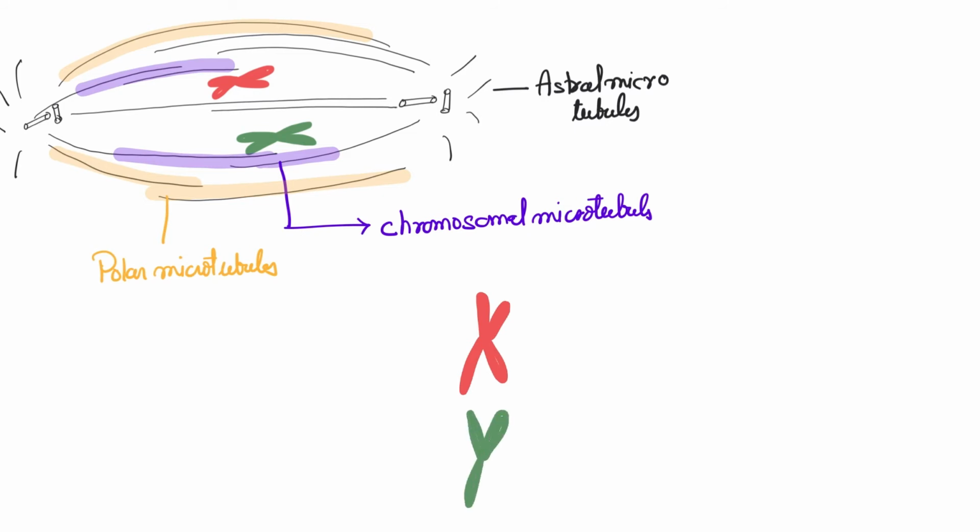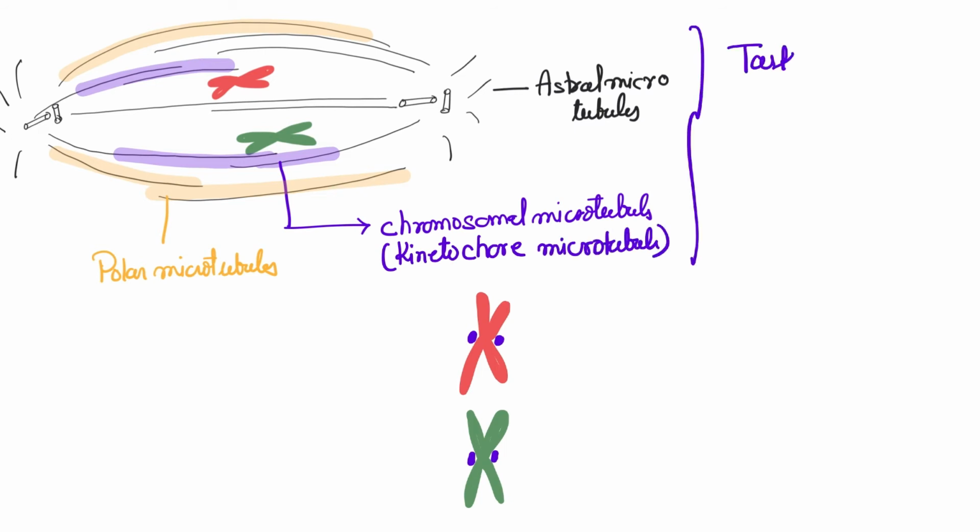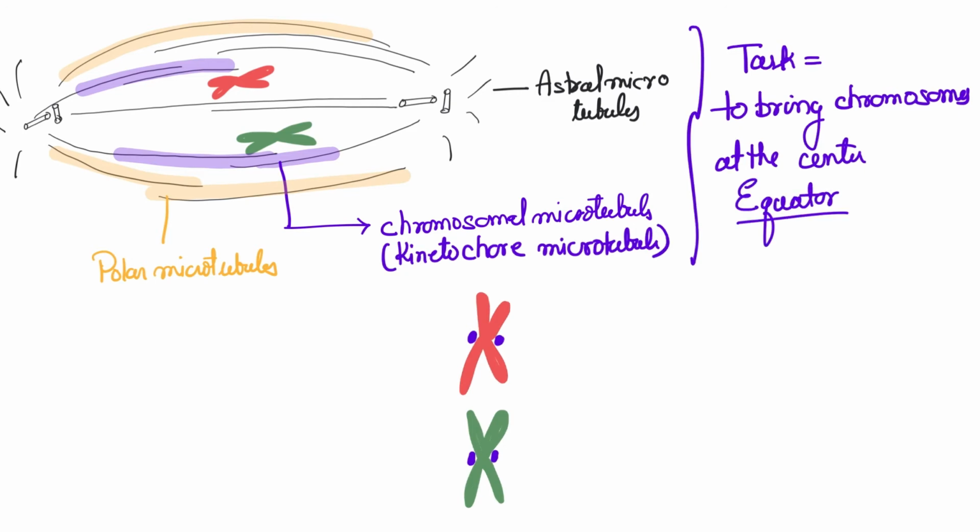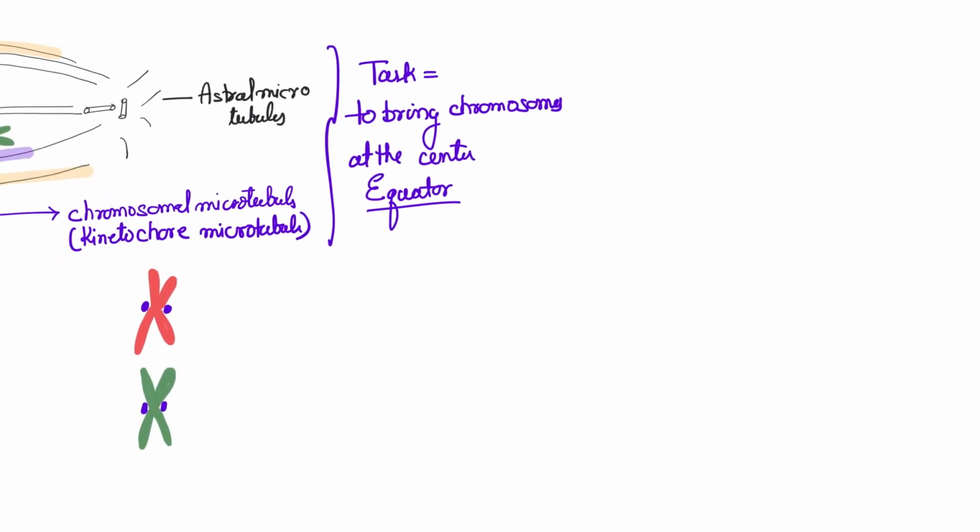Okay, so the relative shortening and lengthening of these microtubules will try to bring them to the center. So if a particular chromosome is more towards the left, the left microtubule is going to elongate more, and the right one is going to shorten more, right?